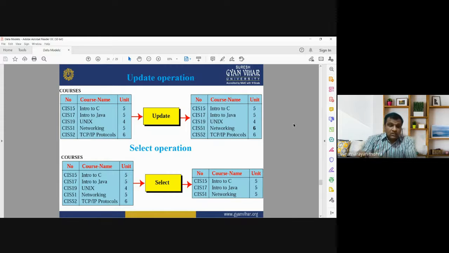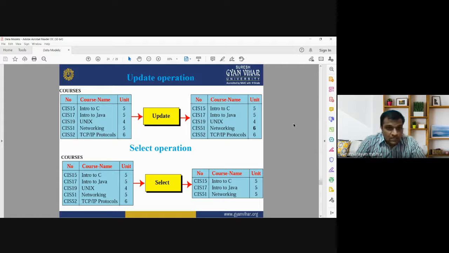Update operation: sometimes you need to update the existing information, some data set which is old. So in the table you see the names of the courses, and the course CIS 51, that is networking. Its number of units was 5, but now we are going to update the number of units for this course.